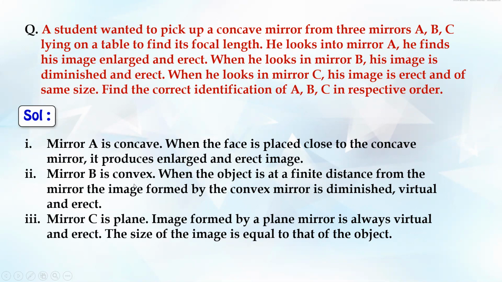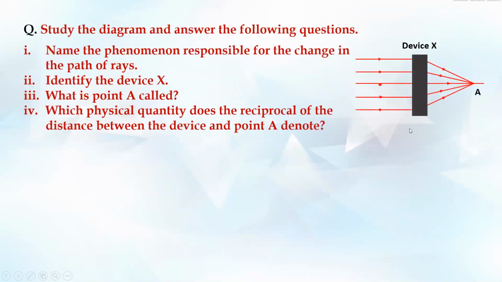That's how it is. So A is concave, B is convex, C is plane. So this was it. Next one. Pause the video, solve it. Now the solution.